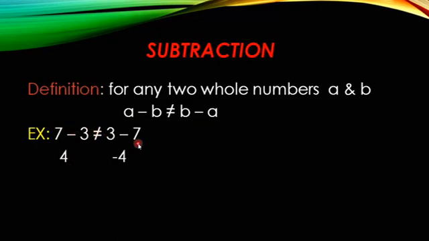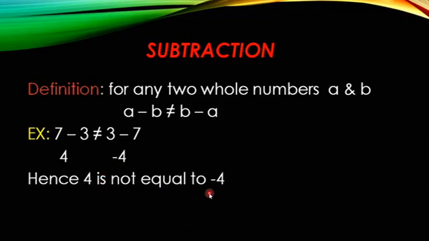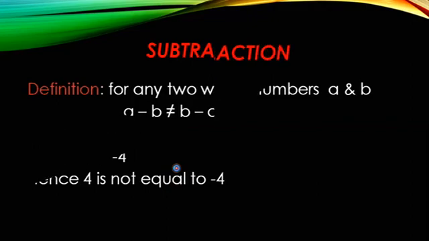Here b is 3 and a is 7. So 3 minus 7: from a small number to a bigger number we cannot subtract, so it gives us an integer, minus 4. Whereas 4 and minus 4 are not equal. 4 is different and minus 4 is different. So hence 4 is not equal to minus 4. So you can say that under commutative property, subtraction is not a commutative operation. Now let us go to multiplication.